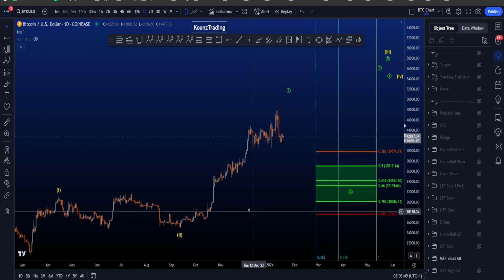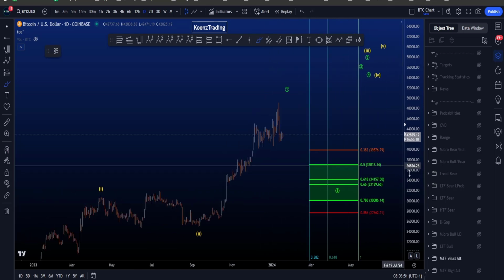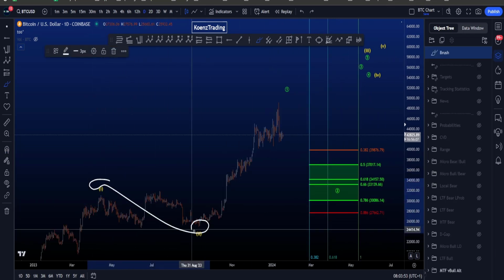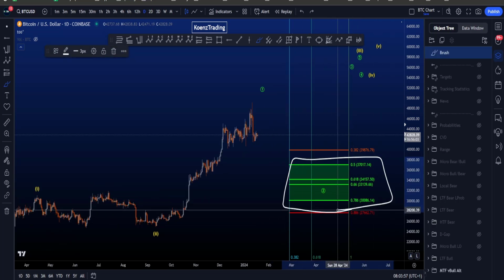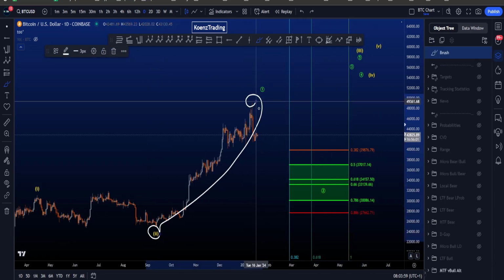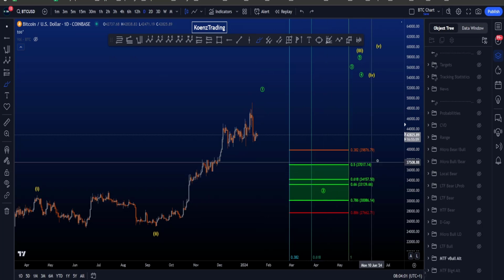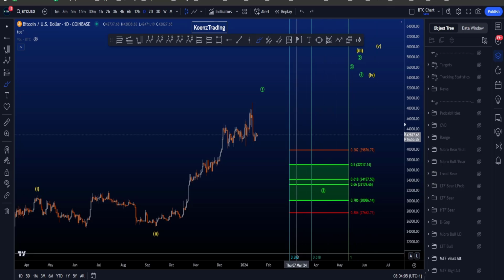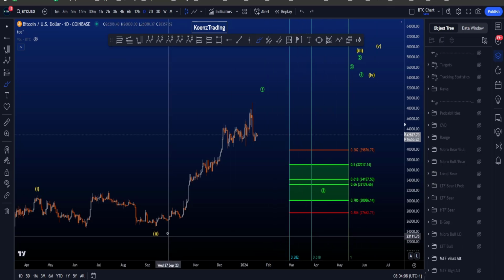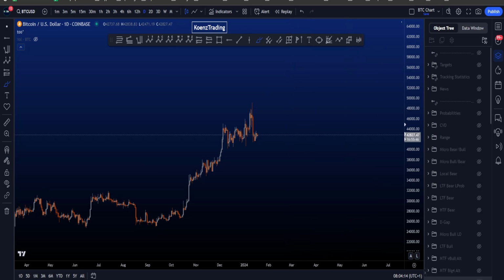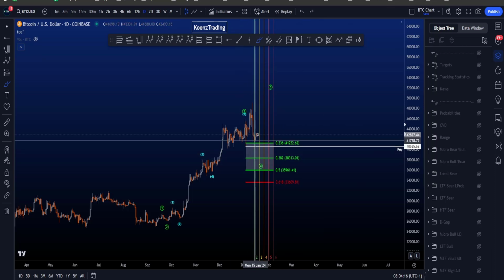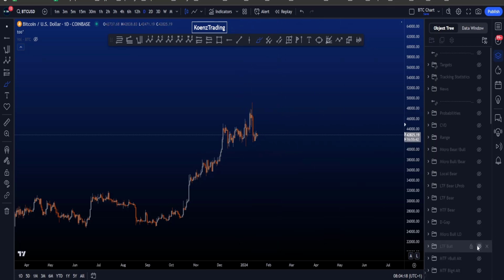And then we also have a double 1-2. Looking at a finished wave 1, finished 2, finished 1, and then we look for a wave 2 here, common target 0.5 to the 0.786, taken from the low to the high that we have at the moment, giving us a target area between 37k and 30k, preferably ending after the 382 Fib time, taken from the same pivots, which is on the 27th of February 2024. But for now, as price has not taken this low, this remains the preferred bullish scenario.